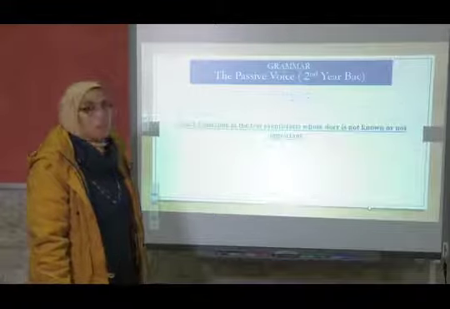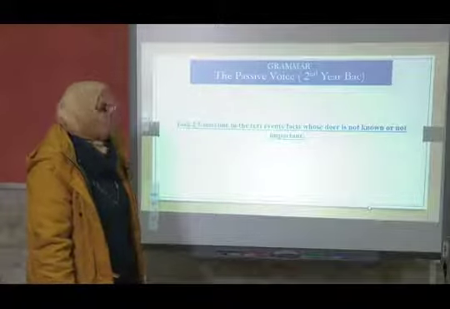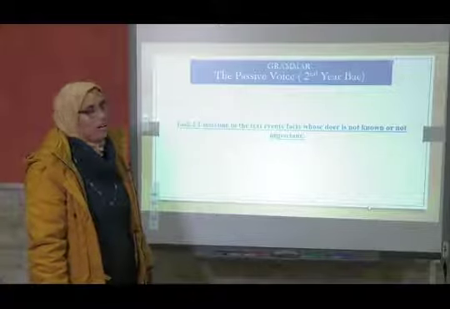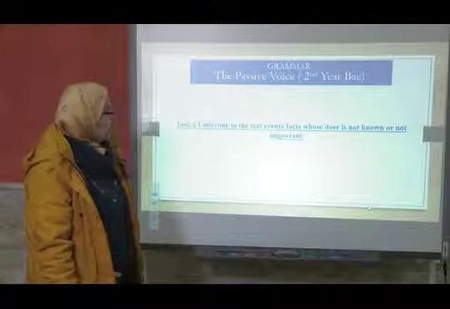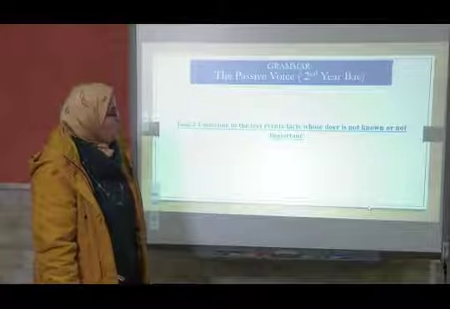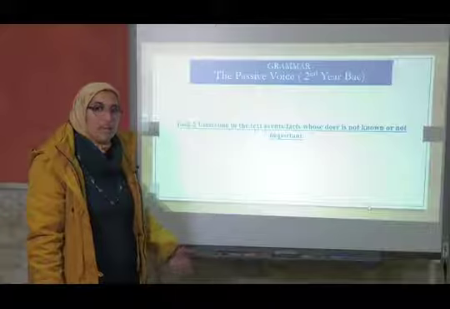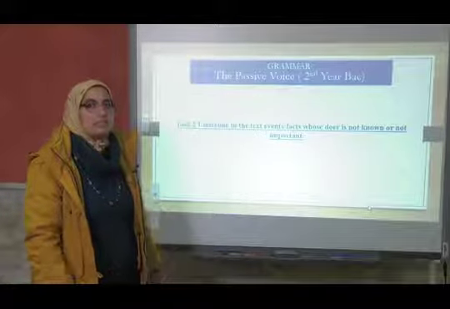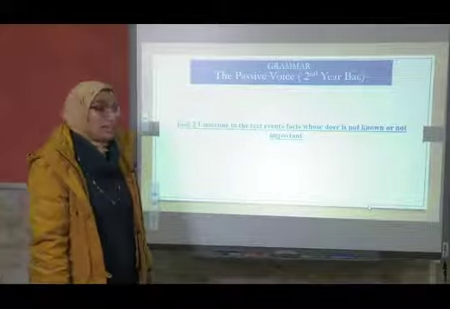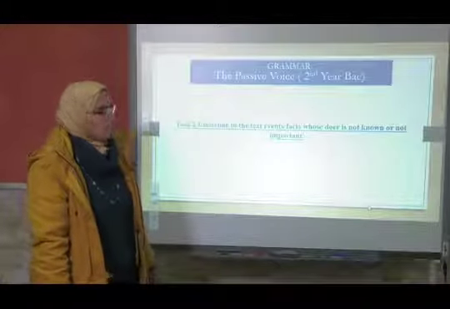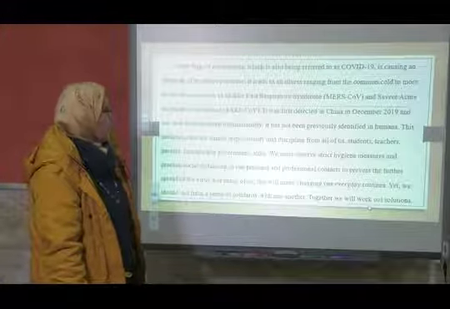Now, task number 2. What are we going to do with this text about coronavirus? Underline in the text events, facts whose doer is not known or not important. Doer, agent, someone who does something. That is the subject sometimes. Okay.